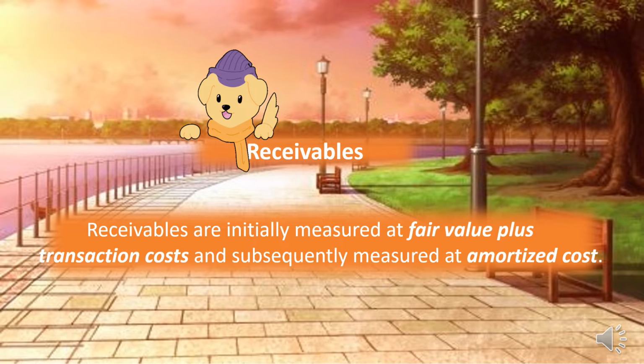So what is the meaning of receivables? Receivables are financial assets that represent a contractual right to receive cash or another financial asset from another entity. For retailers or manufacturers, receivables are classified into trade receivables and non-trade receivables. So trade receivables refer to claims arising from sale of merchandise or services in the ordinary course of business. Trade receivables include accounts receivable and notes receivable.